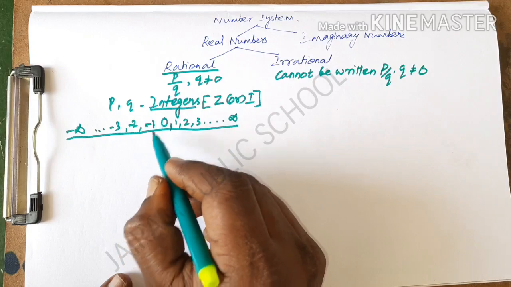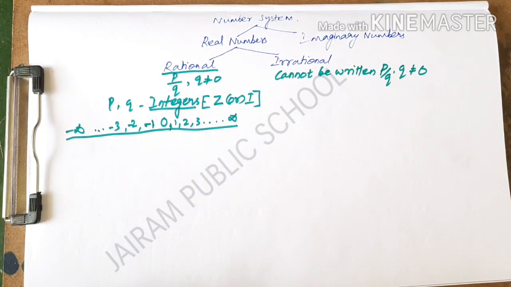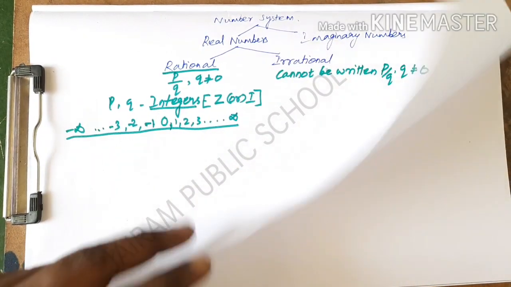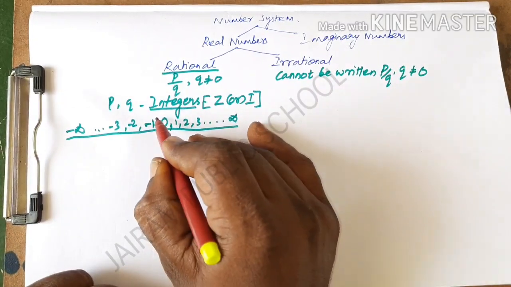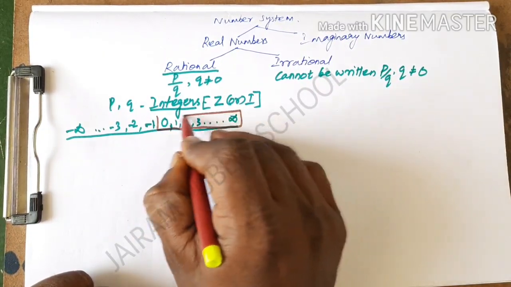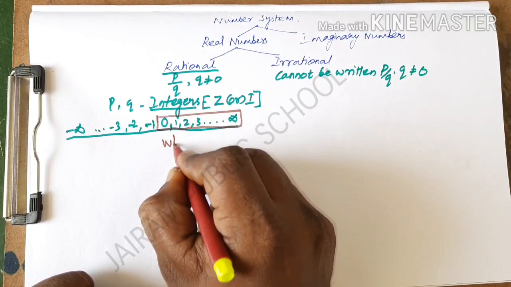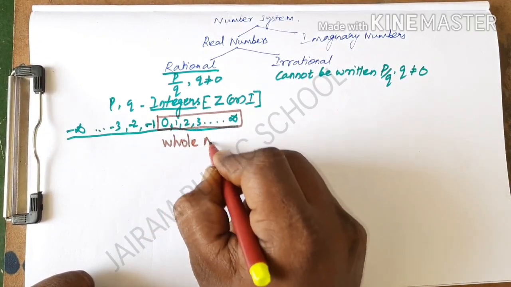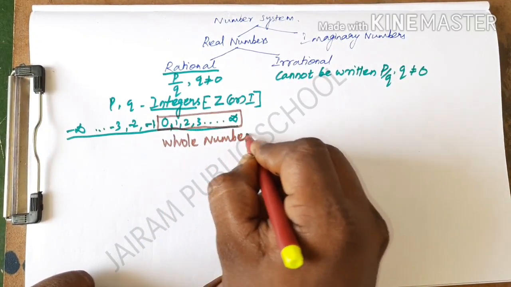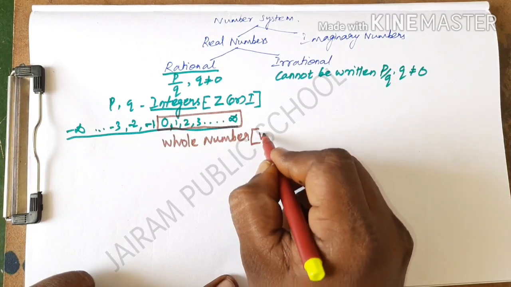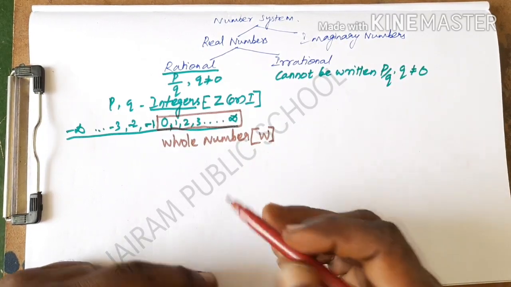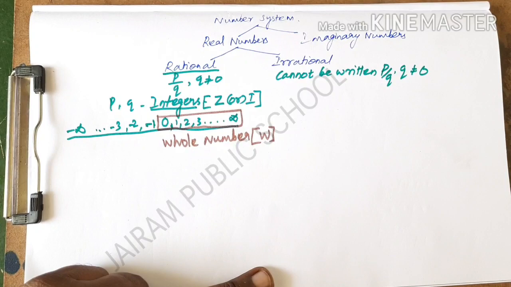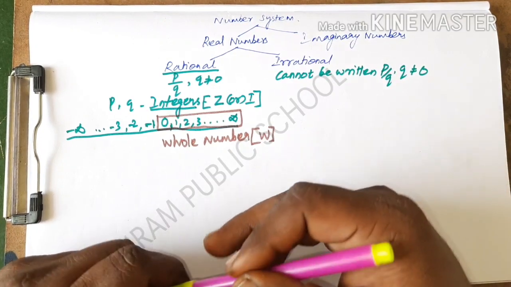From the integers, if I take the numbers starting from 0, that is called the whole numbers. The letter W describes the whole numbers.